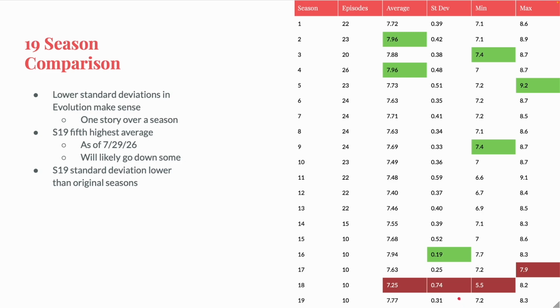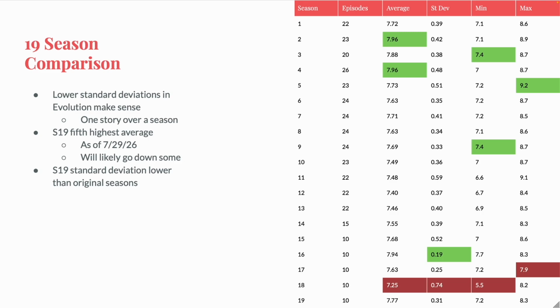You'll notice that the first 2 seasons of Evolution and the 4th are the lowest standard deviations of all. This makes sense, and stems from the different format the show takes on. Standard deviation in the context of viewer ratings tells you how consistent the ratings are. It tells you how consistently good or consistently bad the episodes are. If it's higher, that means there might be some really good episodes, but there might also be some really bad episodes. Evolution follows one story over the course of the season, with a smaller story in each episode that may or may not connect to the larger story.